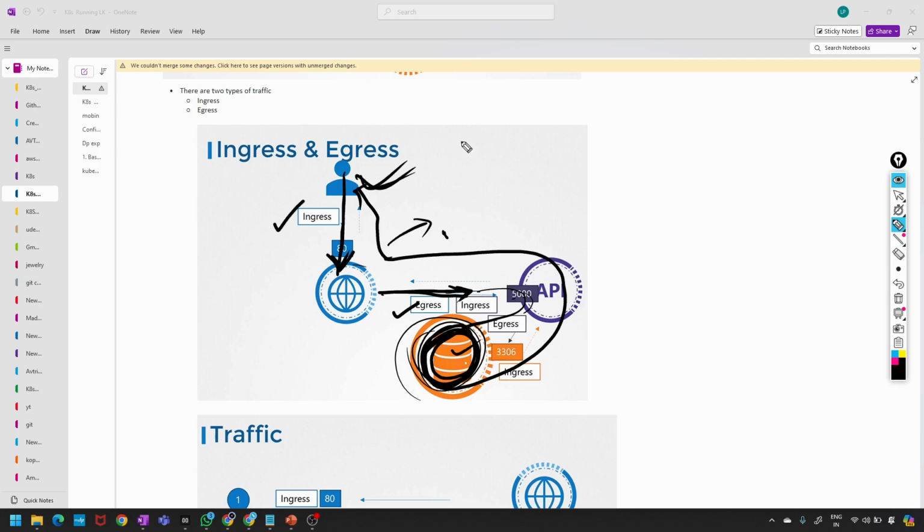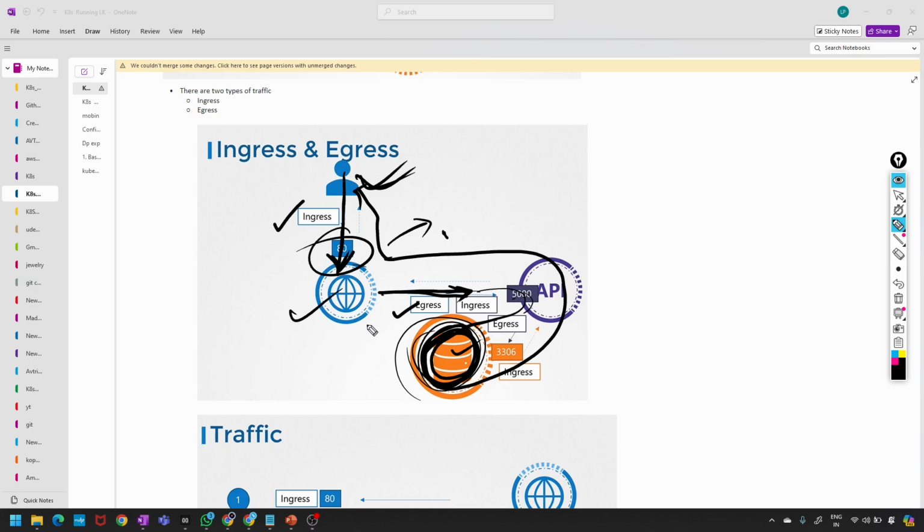If we list the rules required to get this working, we will have an ingress rule to accept HTTP traffic on port 80 on the web server.